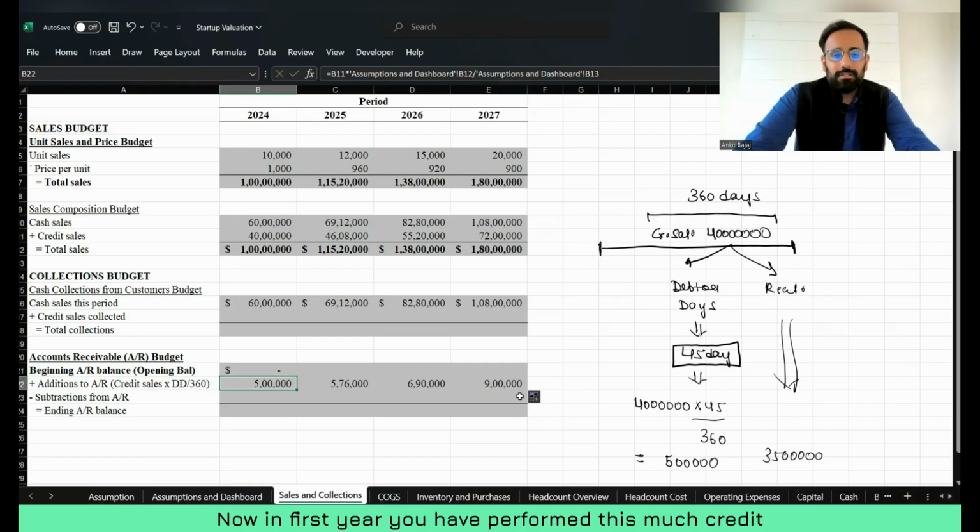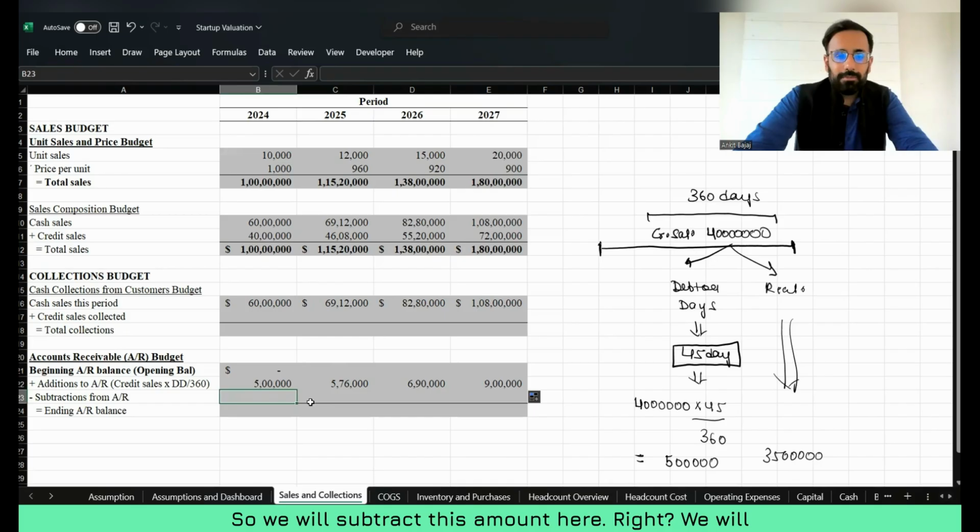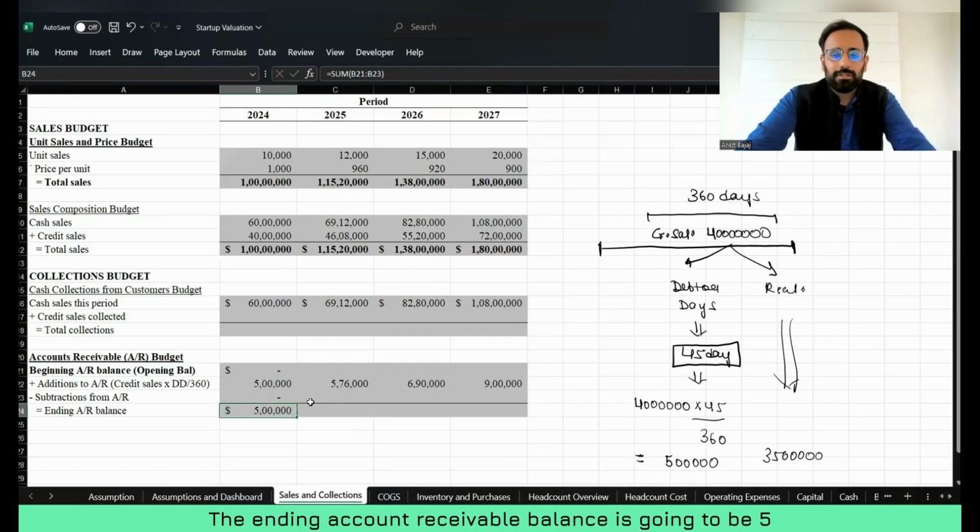Now, in first year, you have performed this much credit sales, and this amount you will recover in next year, right? So we will subtract this amount here. In first year, you won't realize any amount, so zero subtraction we have to do. And what is going to be the ending account receivable balance here? The ending account receivable balance is going to be 5 lakh here, right?